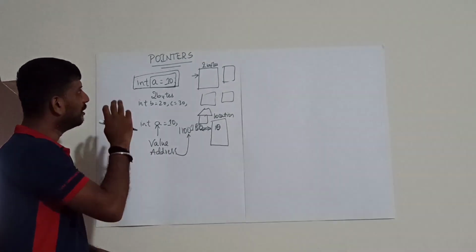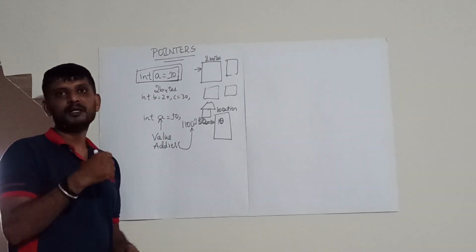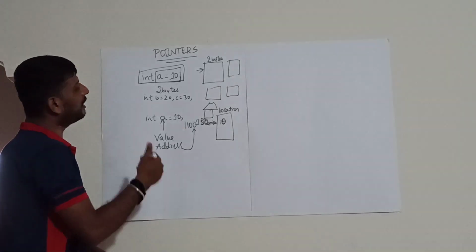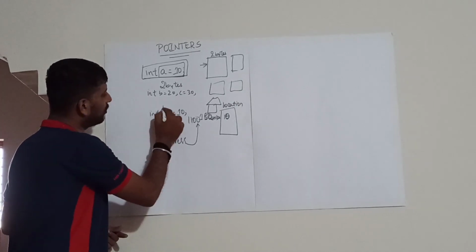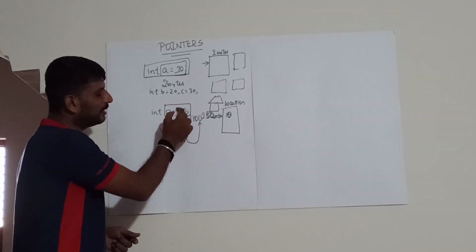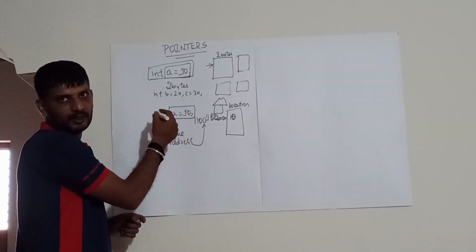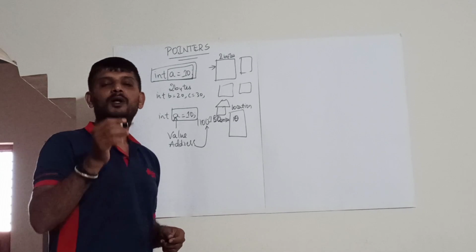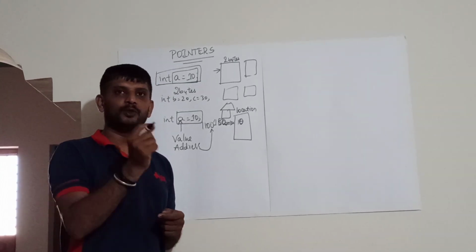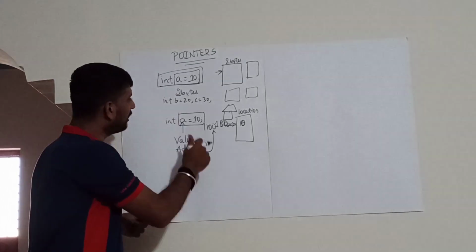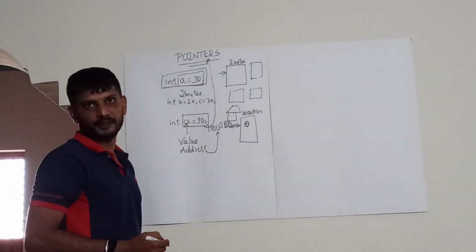So this is the brief introduction you need to know before starting the chapter called pointers. Now let us go for the actual topic. Suppose the value of this variable is 10. You know the value of this variable, which is 10, but you don't know the address of the variable. You need a variable which stores the address of the variable. That address is stored in a variable called a pointer.